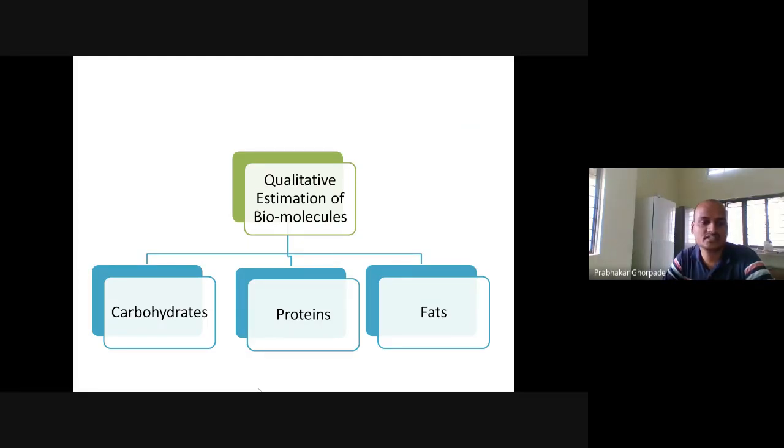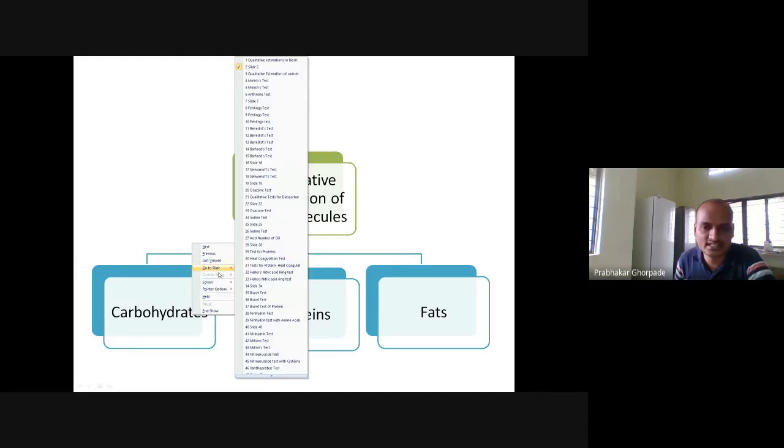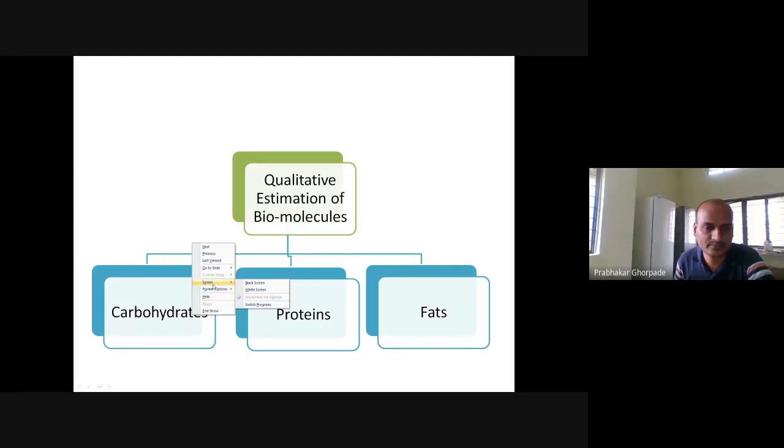Under qualitative estimations, we can estimate carbohydrates, proteins, and fats.